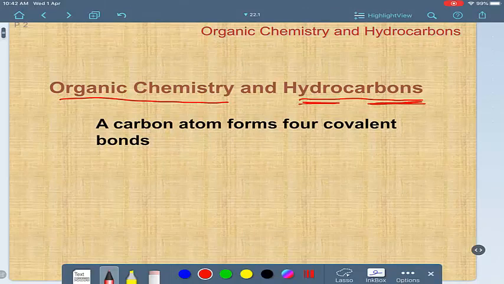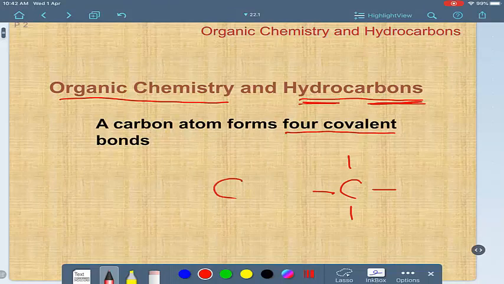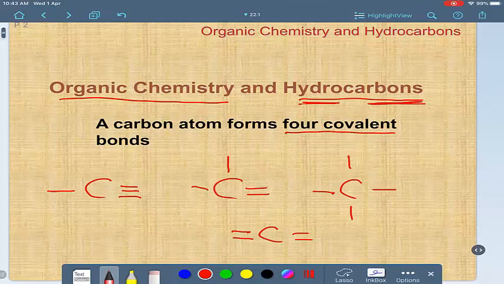It has carbon, and you have to remember that carbon has 4 covalent bonds. Carbon must have 4 covalent bonds with other atoms, whether hydrogen or something else. Sometimes it has a double bond with 2 single bonds. The overall is 4, or it has a triple bond with a single bond, or even a double bond with a double bond. Any of these cases means carbon has 4 covalent bonds around it.